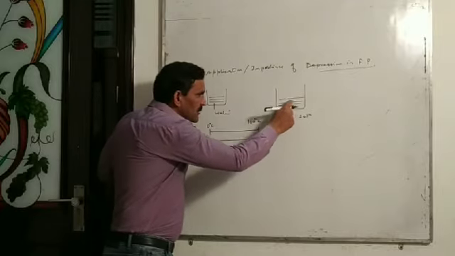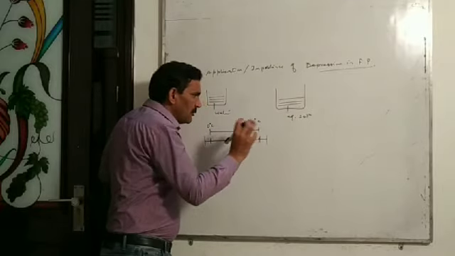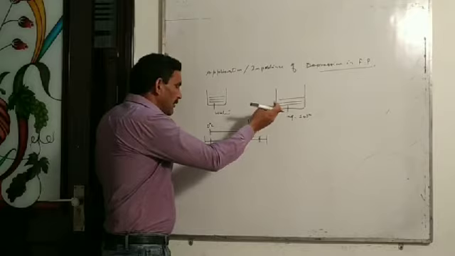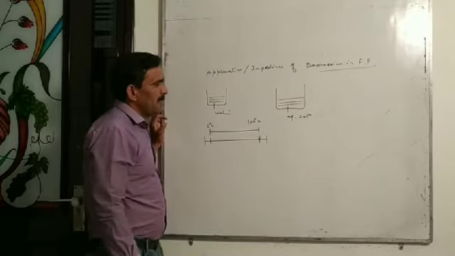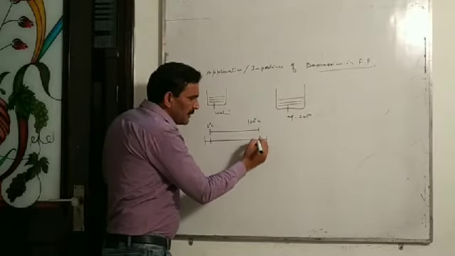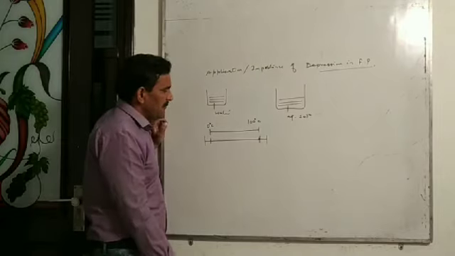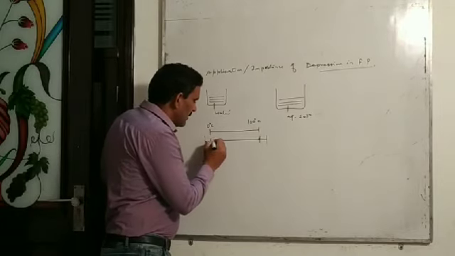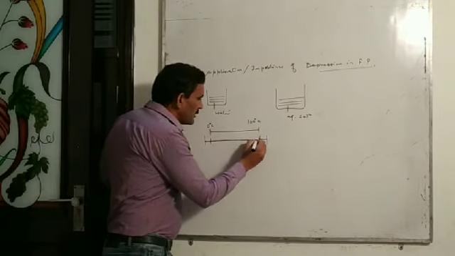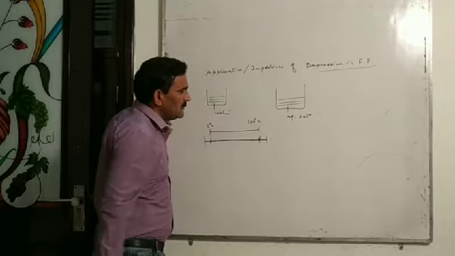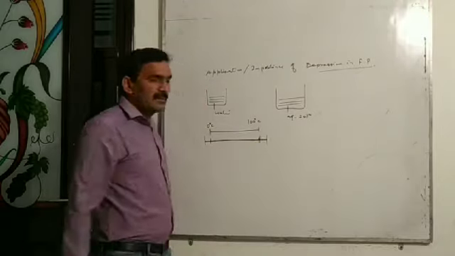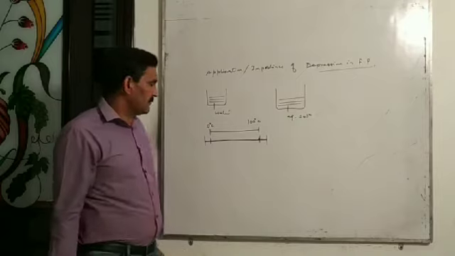That is, this aqueous solution which contain a non-volatile solute will freeze below 0 degree Celsius and boil above 100 degree Celsius. So we can say a solution containing non-volatile solute remain in liquid state in wider range of temperature.